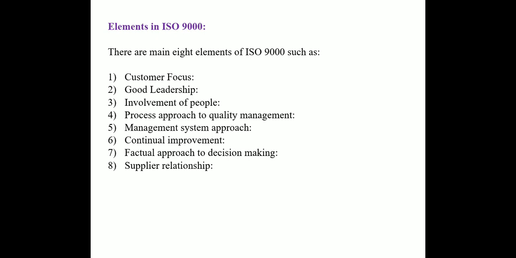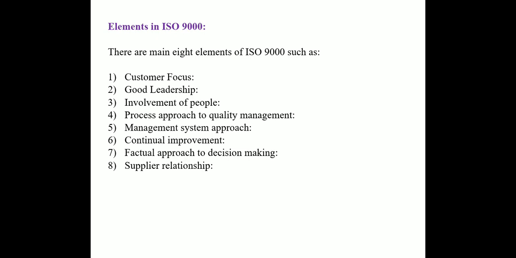Next, the fourth one is a process approach to quality management. The best results are achieved when all the available resources are utilized to perform the activity. If the process is controlled, the whole management can focus on the goals that are important to the big picture and prioritize the objectives to maximize the effectiveness. Means all the resources should be used to achieve the quality of a product.